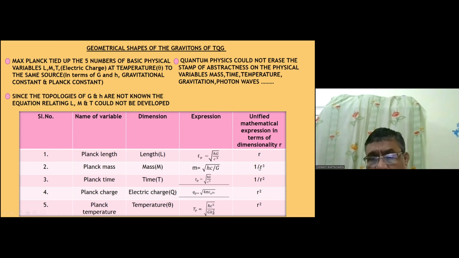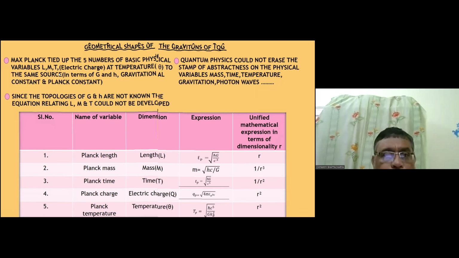In this way, mass comes out to be 1 by r cubed, that is, inverse 3D saddle. Then time is inverse 2D saddle, and these are normal two dimensions. Now this is the thing which I wanted to show here. We have derived the dimensions or formulas of the gravitational constant, Planck constant, and velocity of light in TTQG. When we put those relations in these four equations, the same results come out. That I wanted to emphasize here.